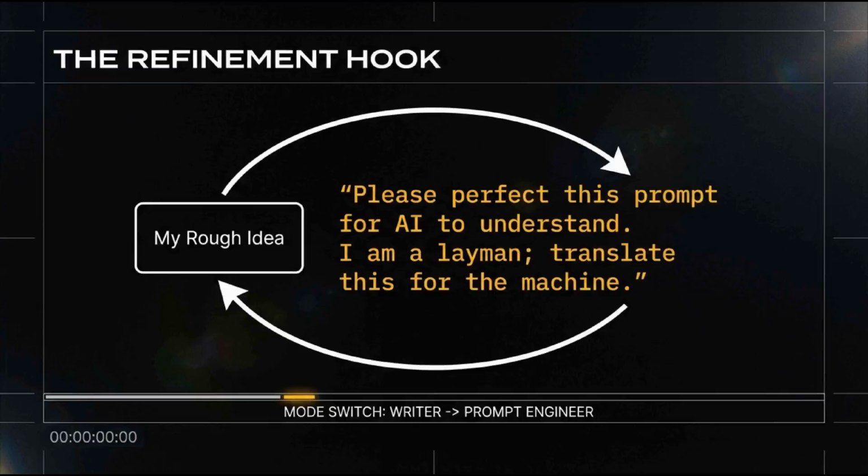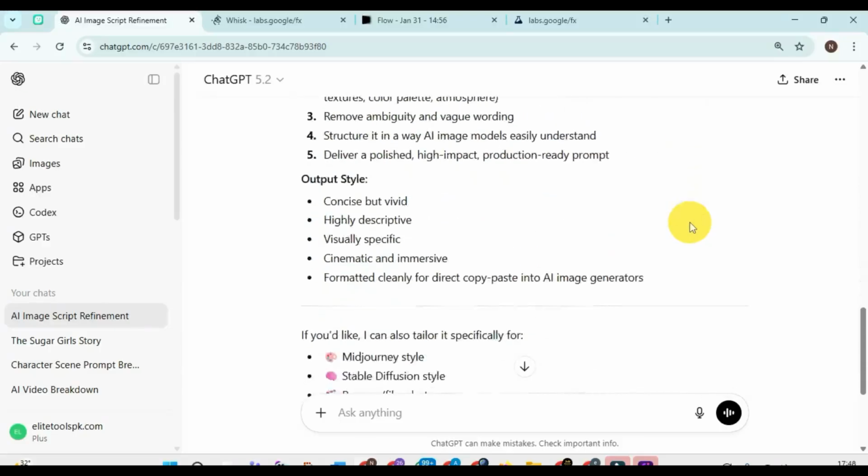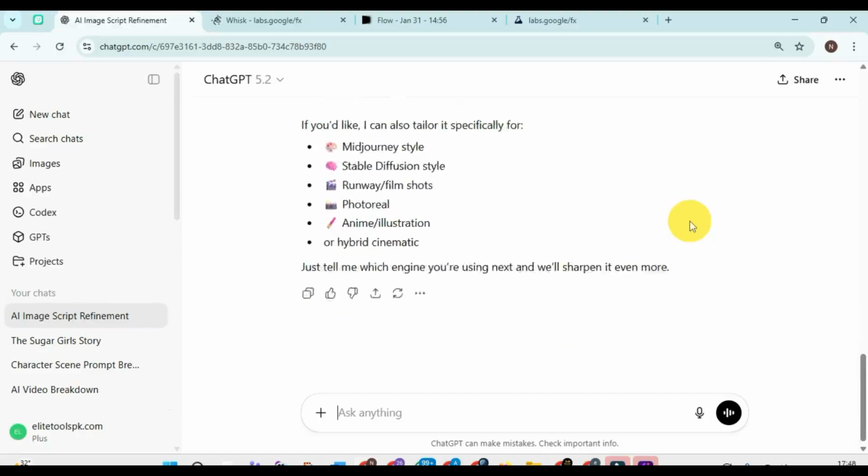Now say you're a professional scriptwriter with 15 years of experience in film, television, and cinematic storytelling. Expertise: you have mastered story structure, visual storytelling, cinematic composition, scene design and shot planning, emotional impact and character psychology. Everything you're going to see from me is that I want to learn to make mistakes, and you learn from it. You become an expert. Now, he said, when I provide a concept or rough prompts, you will write, enhance, and refine. So he has given us everything I need to move to the next line.